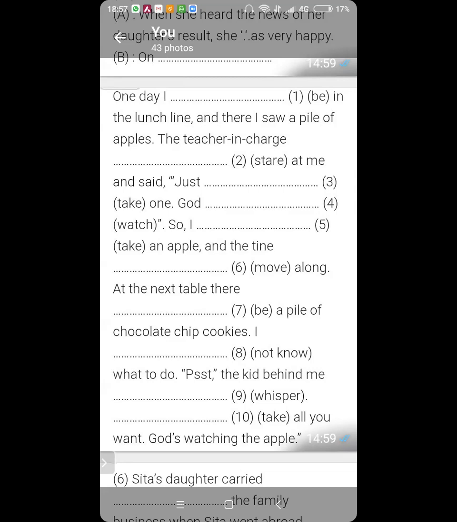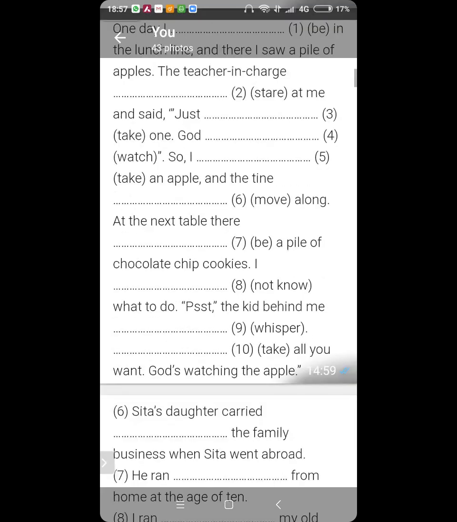Yes, very good. Number 7. There was. Very good. Number 8. I did not know. Right in the expanded form only. I did not know. Whispered. Very good. Number 10. Take all you want. Yes. Very good.